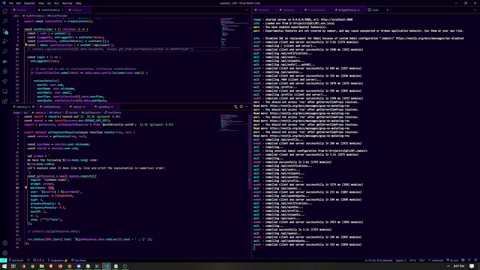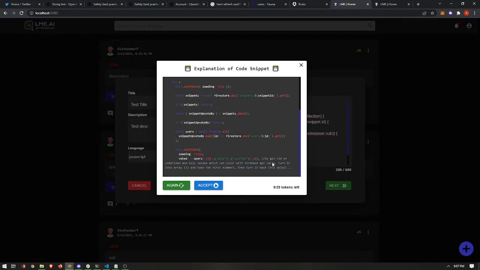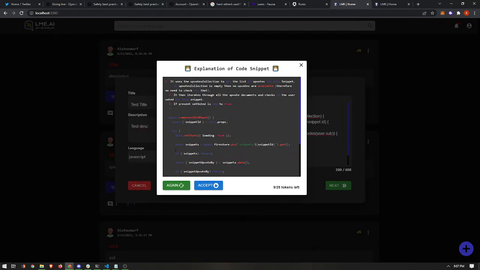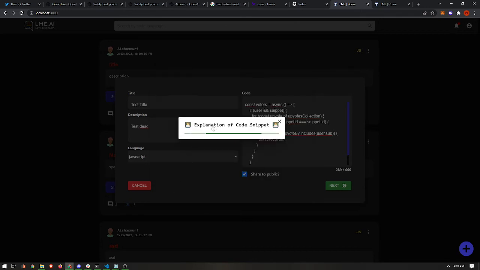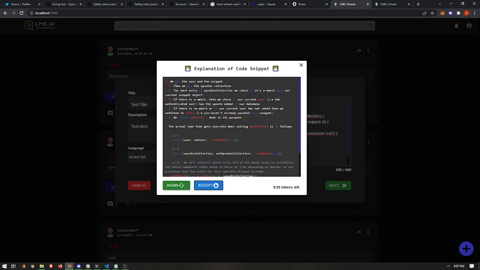I'm also passing the user input, like the safety guides that you propose, with the user ID and user nickname from Auth0. If they don't like this explanation, they can generate it again, but it will consume one token per run when we call the endpoint.